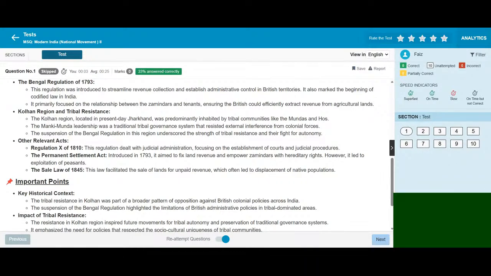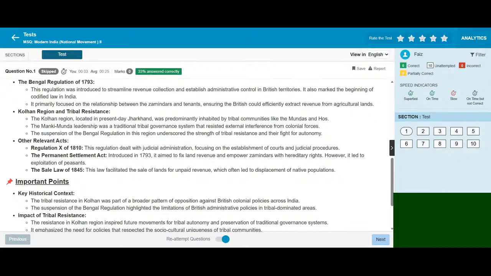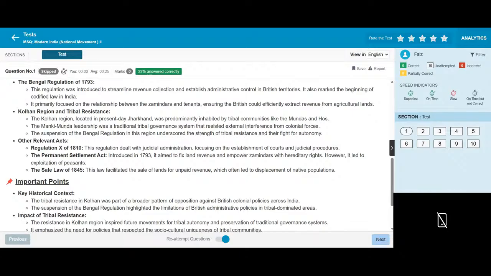The Kolhan region, located in present-day Jharkhand, was predominantly inhabited by tribal communities like Mundas and Hos. The Manki Munda leadership was a traditional tribal governance system that resisted external influence from colonial forces. The suspension of the Bengal Regulation in this region underscored the strength of the tribal resistance and their fight for autonomy. Another part of this regulation deals with judicial administration, focusing on the establishment of courts and judicial procedure.